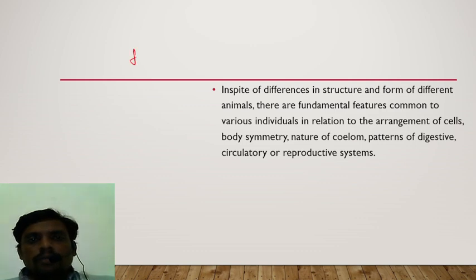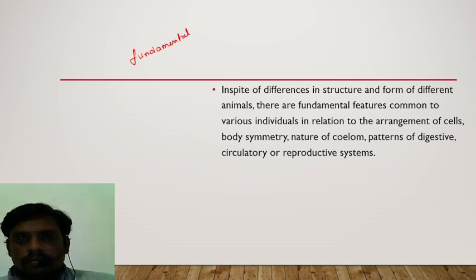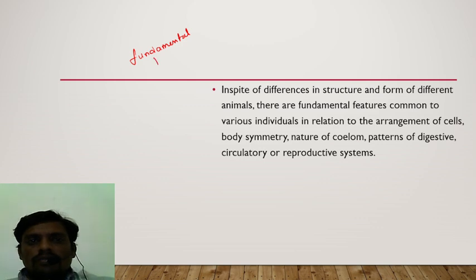They have some fundamental features. What are the fundamental features of animals? These fundamental features are of various types and common to every animal. First fundamental feature is arrangement of cells. Second one is body symmetry.